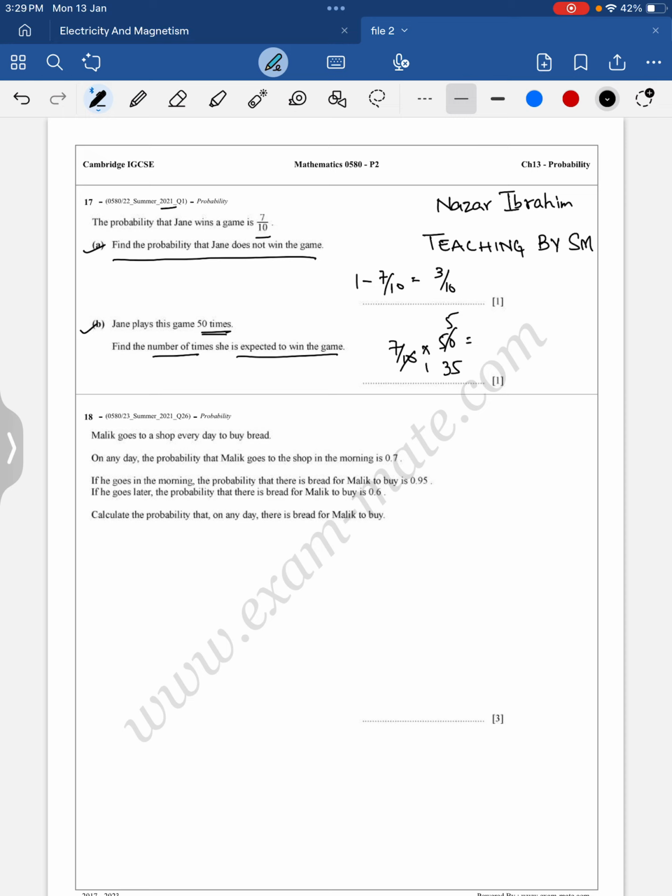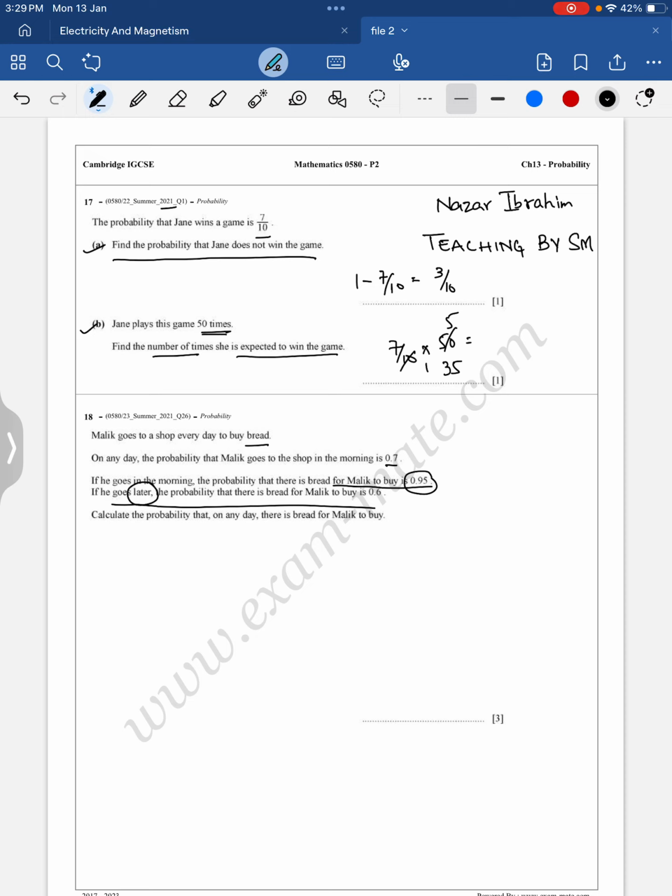In question number 18 we can see Malik goes to the shop every day to buy bread. On any day, the probability that Malik goes to the shop in the morning is 0.7. If he goes in the morning, the probability that there is bread for Malik to buy is 0.95. So you see there are two cases. One is he is going in the morning or he is going later. He is getting the bread in the morning, that is 0.95. There will be a case that he is not getting the bread in the morning. He is getting it later, that is another case.